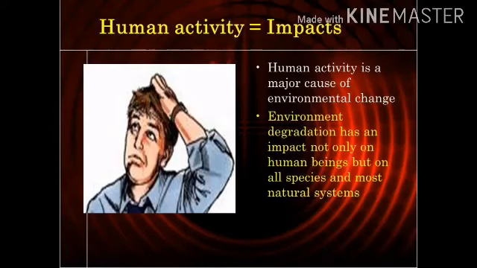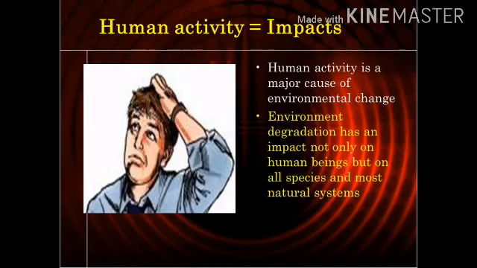Dear students, a perfect balance is necessary between the natural environment and the human environment, because human activity is the major cause of environmental changes. Environmental degradation has an impact not only on human beings but on all species and most natural systems.